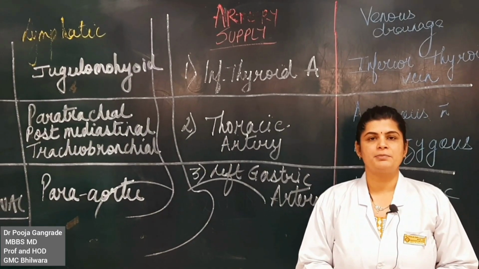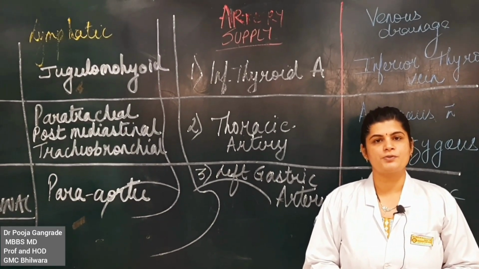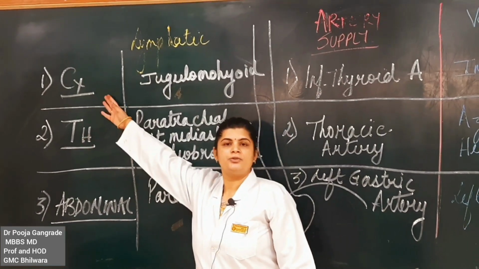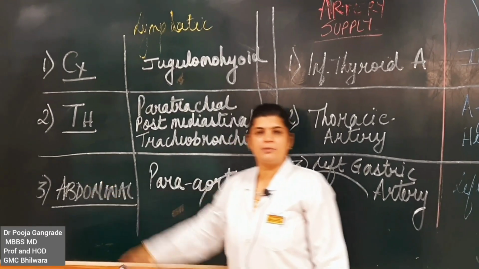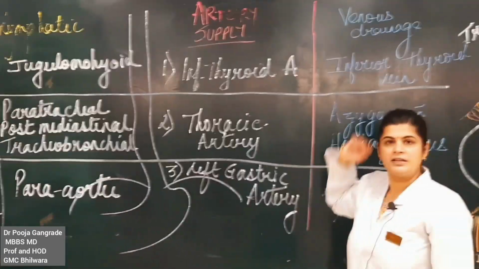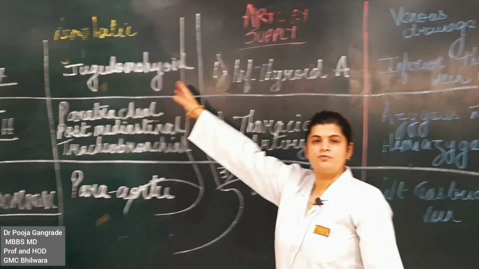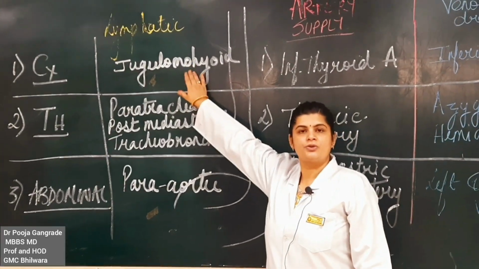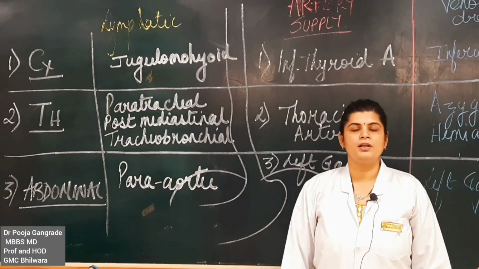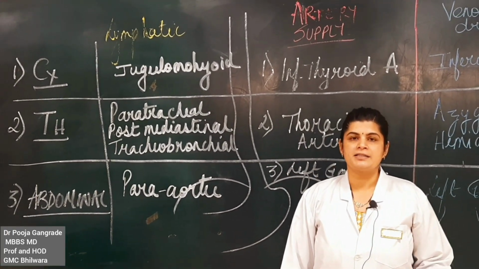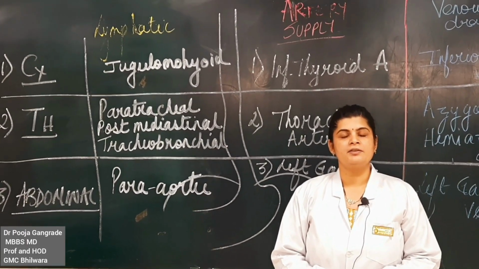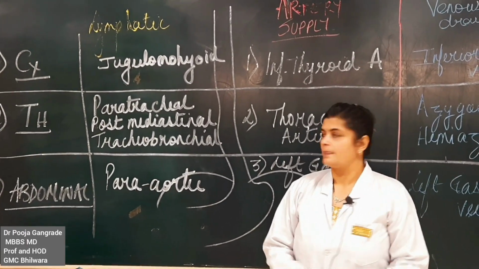The arterial supply and the venous drainage of esophagus. For the convenience of students, I have divided into cervical, thoracic and abdominal, lymphatic, arterial supply and venous drainage. Let us come down first to the lymphatic drainage of esophagus. Esophagus plays a crucial role in applied anatomy and in surgical parts. Wherever there is a component of surgery, the lymphatic drainage comes into play.